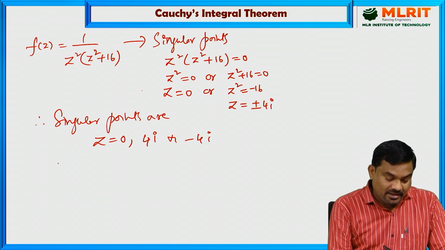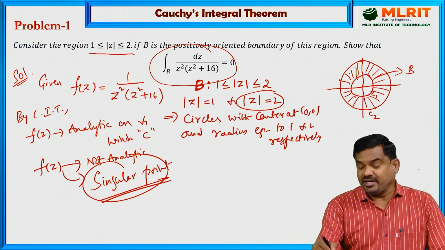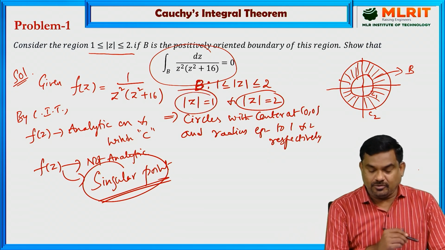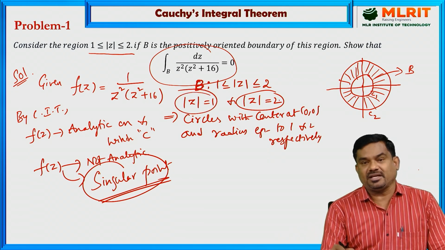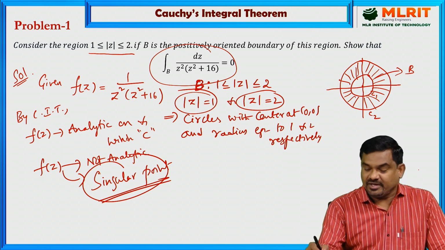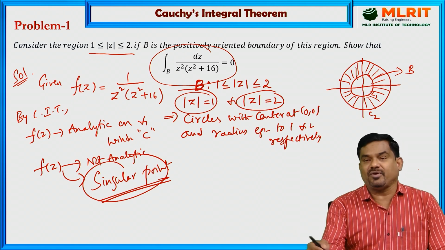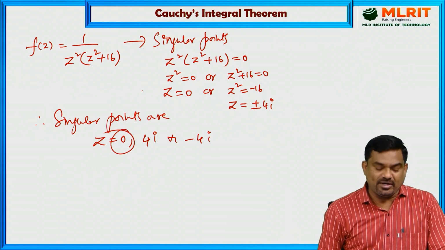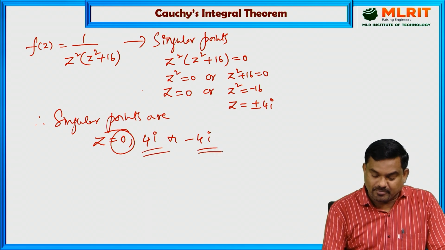And here the region of integration is bounded by two circles. One is a unit circle and the other is a circle with radius 2. So this is the shaded region in which the radius lies between 1 and 2. But here one of the singular points is z equal to 0 and the others are 4i and minus 4i.